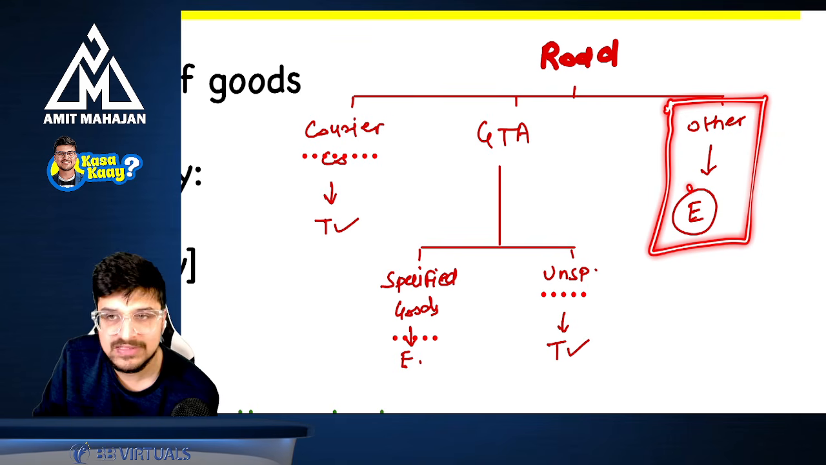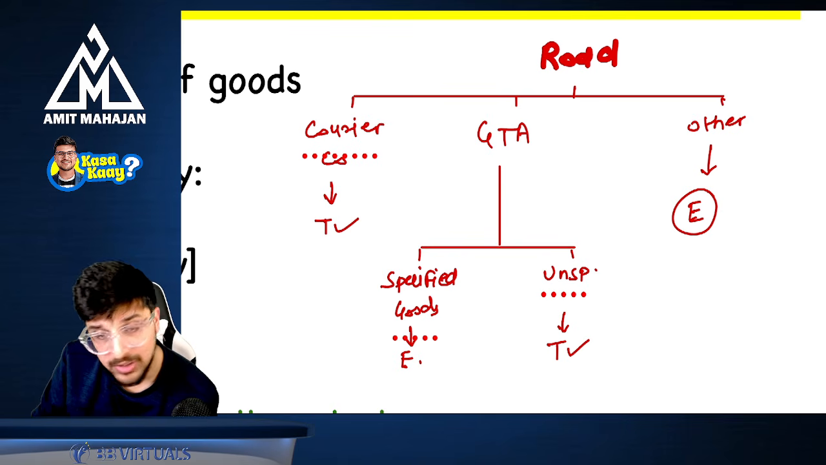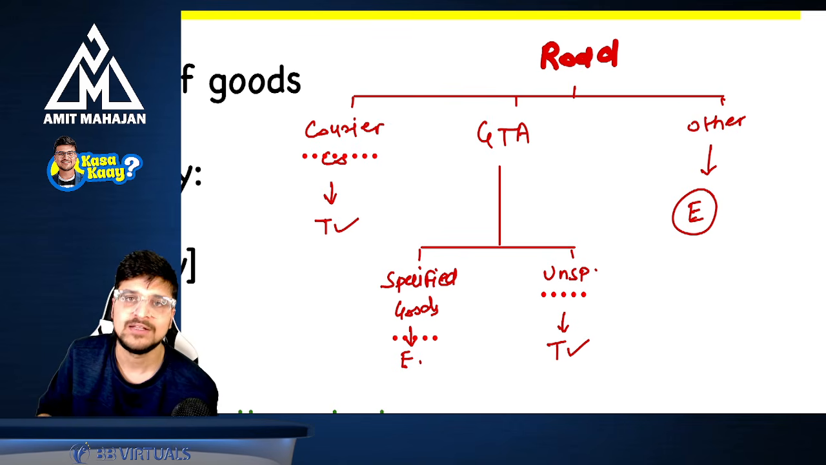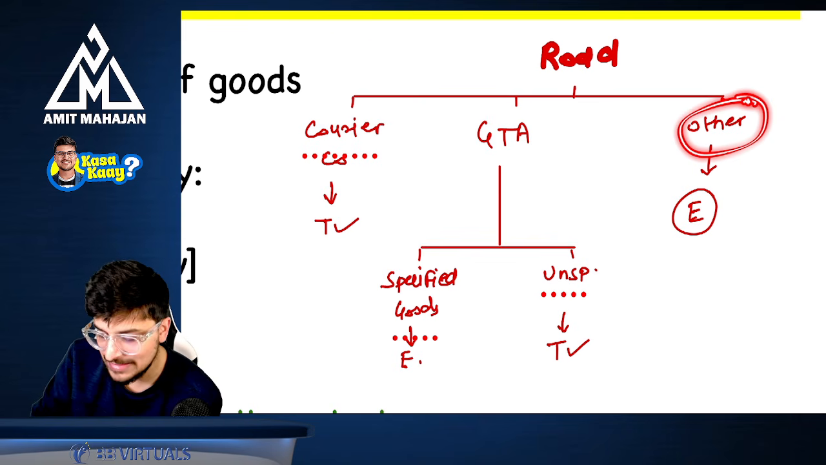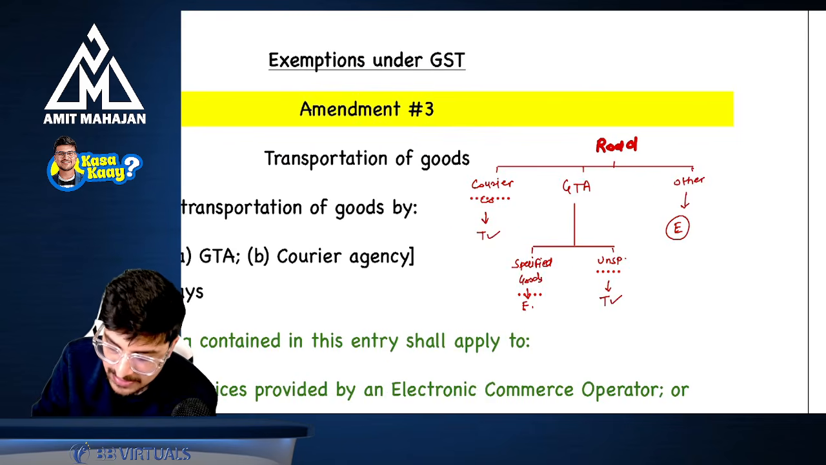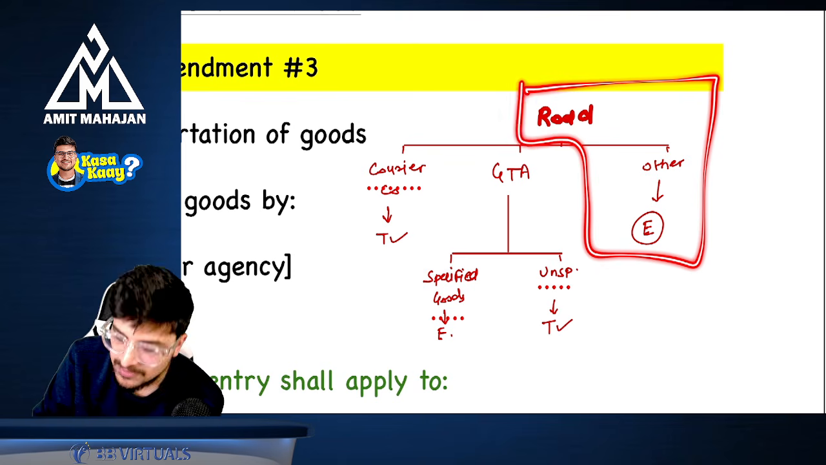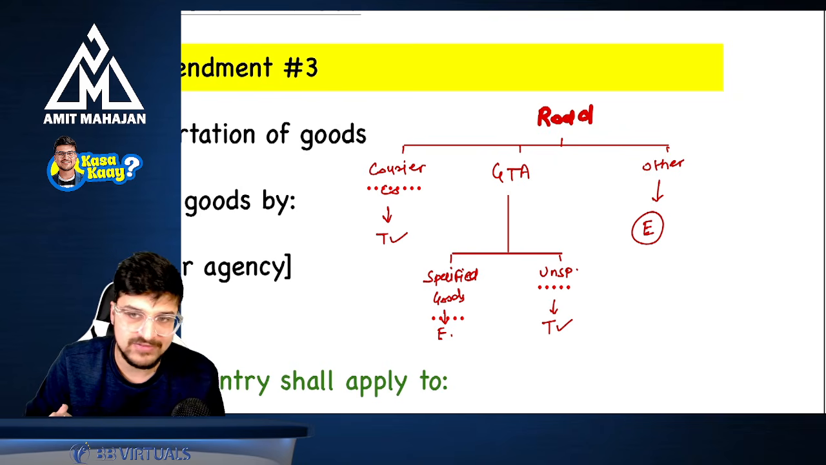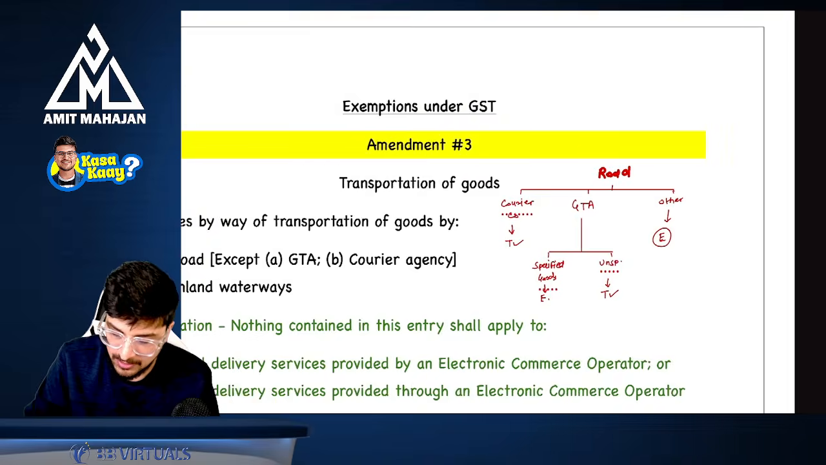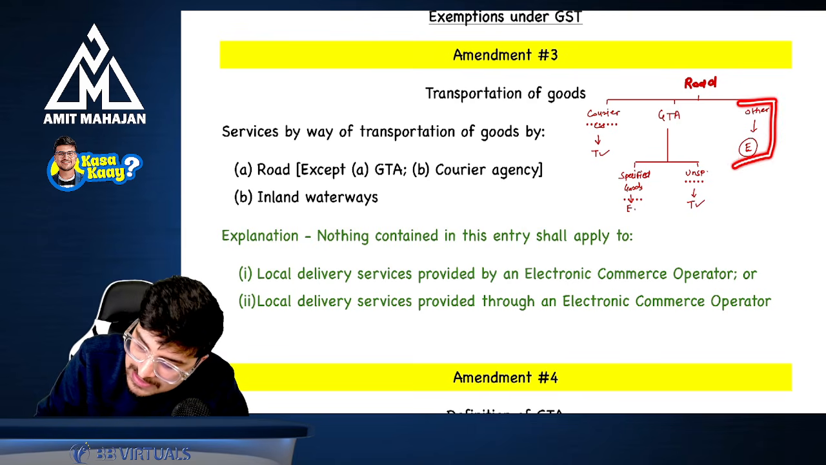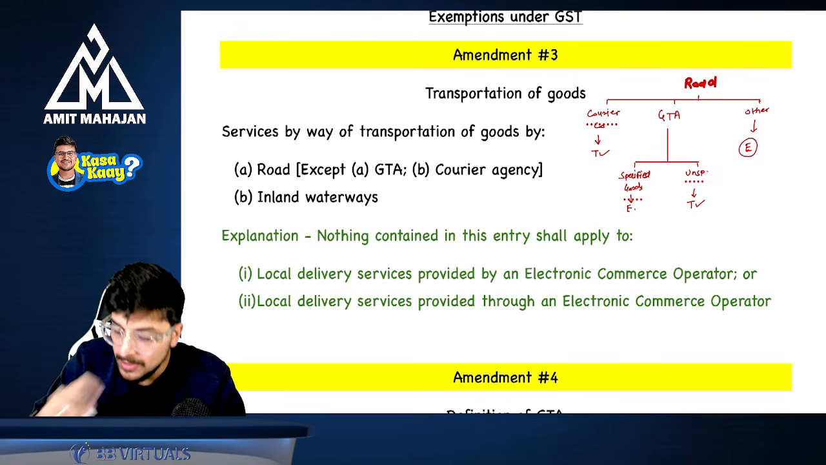Now the point is, what about local delivery service? Local delivery service is definitely not a courier company. Porter is not a courier company. Porter is not a goods transportation agency. So ideally, it should fall under others, and then that service should be exempt from tax. Ideally, yes, right? But they have specifically mentioned that this exemption entry will not be applicable to local delivery service. So local delivery services like porter will not fall under others, which means this exemption entry will not be applicable to a local delivery service as well.